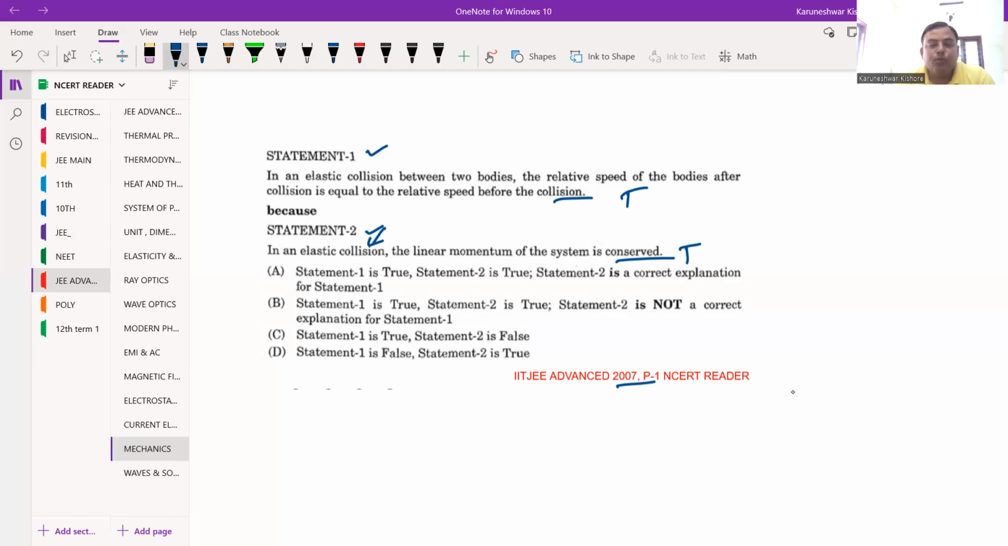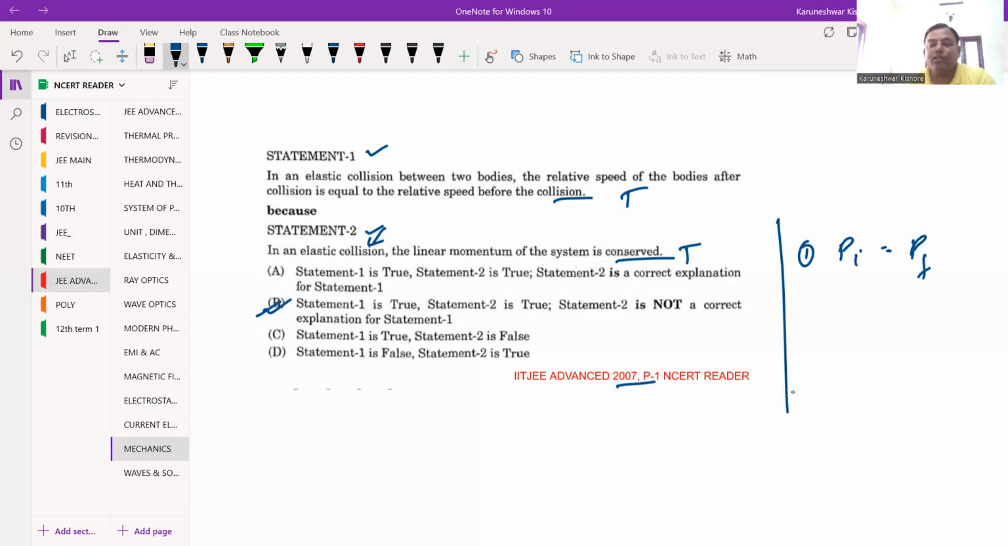It means that we can say here both statements are correct, but the second statement is not the reason for this statement 1. So statement 1 and 2, both statements are true, but statement 2 is not the correct explanation for statement 1 here.